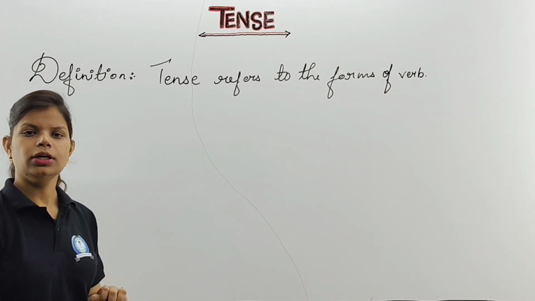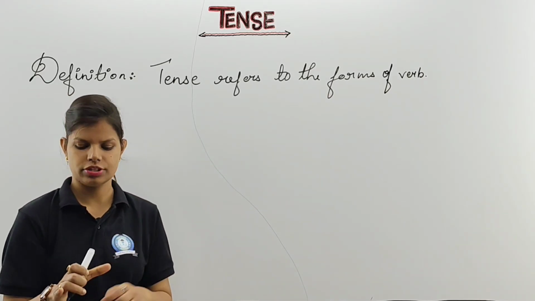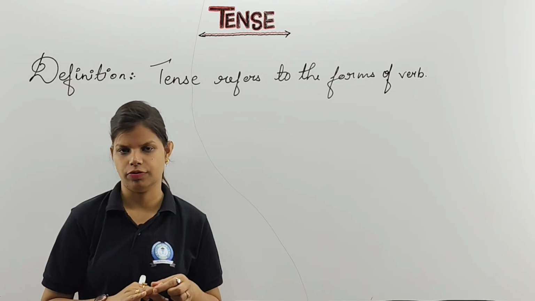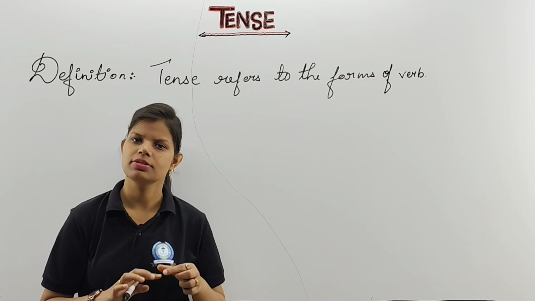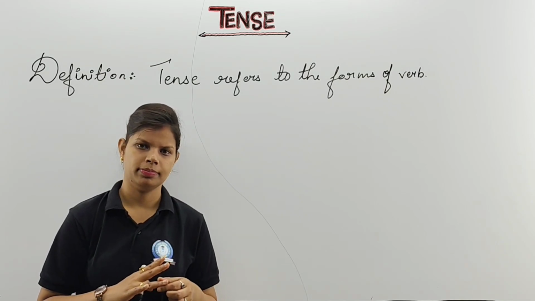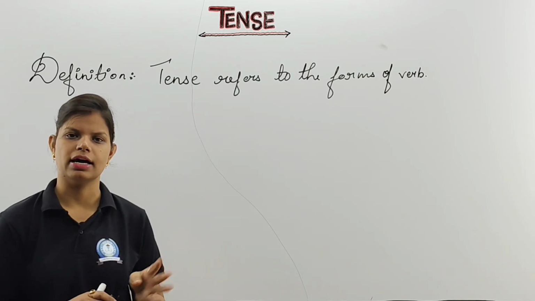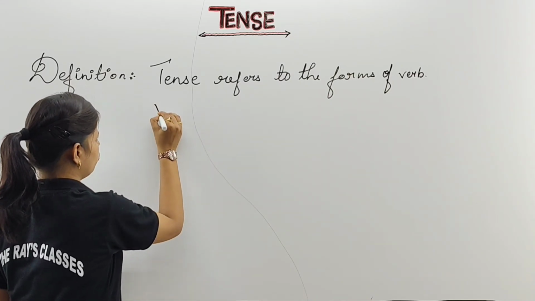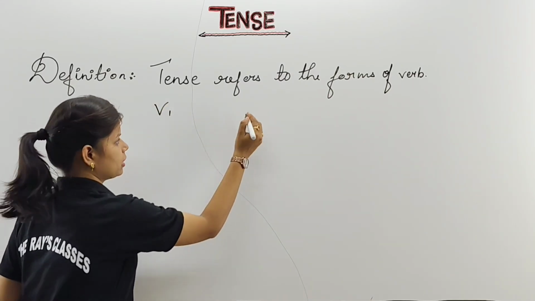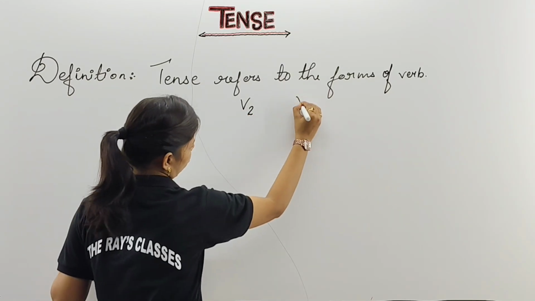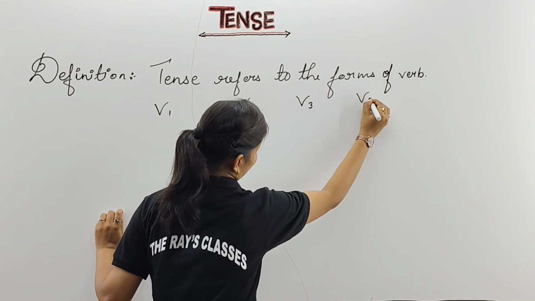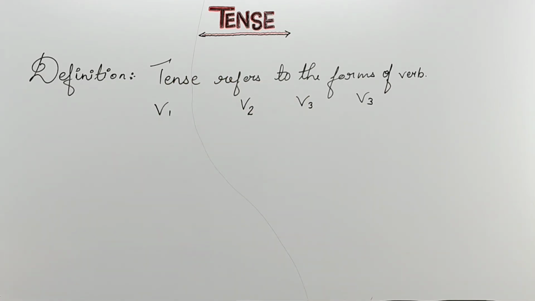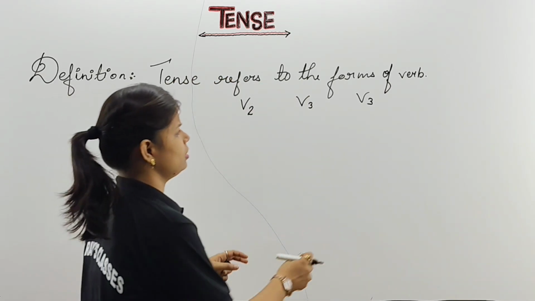Clear? Verb basically has four forms. First is your present, then past, then participle and then the ing form. Or you can say first form, second form, third form, fourth form. Verb has how many forms? Verb has four forms. For example, just keep it here. First is your first form, V1. Short form we are going to write V2, V3. One question is going to click in your mind: ma'am is teaching something else, she has written the definition of tense and she is teaching us verb.